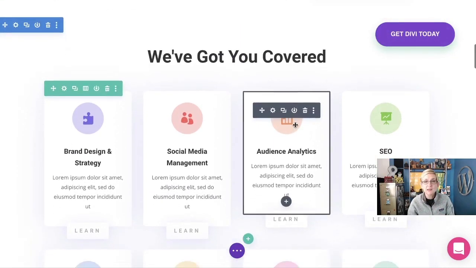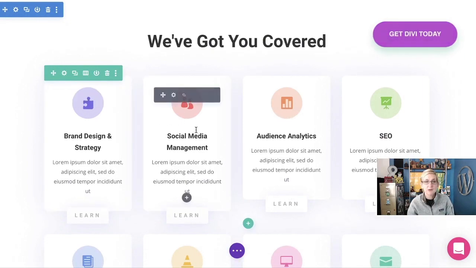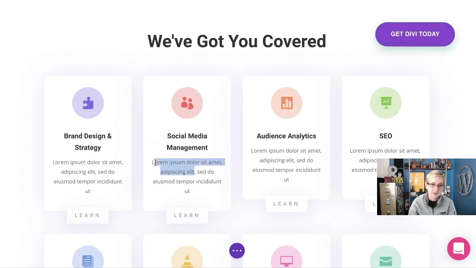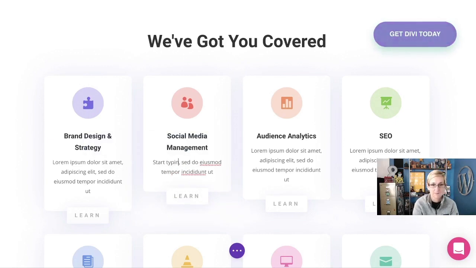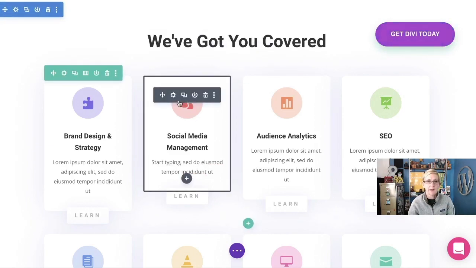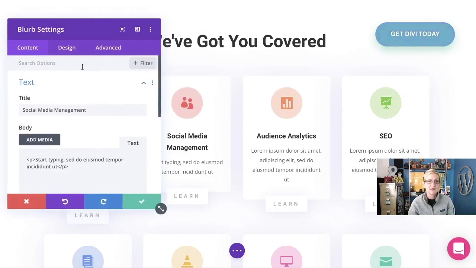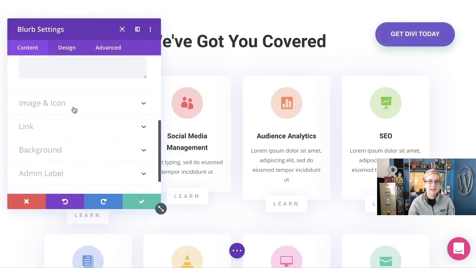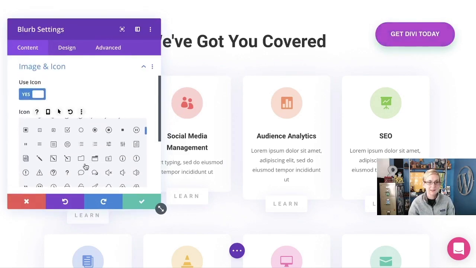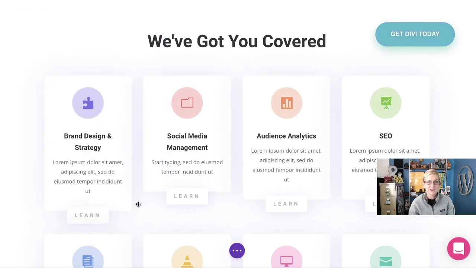But all you would do here is click on these different areas that you want to make edits and changes to. You can even click right here in this area and just start typing and add your own content. If you wanted to change an icon, you would just click on the gear icon and go in and change things easily and quickly like this. There you go.